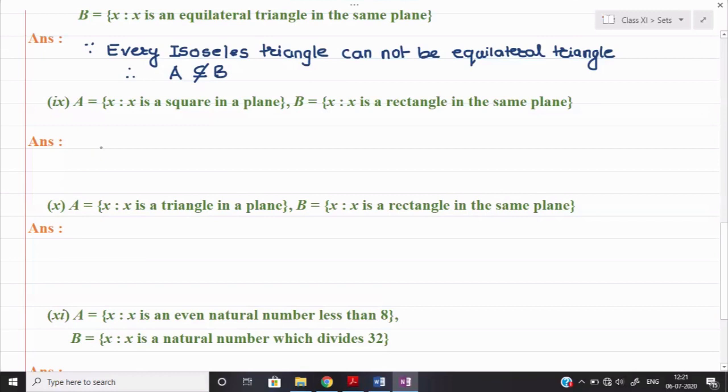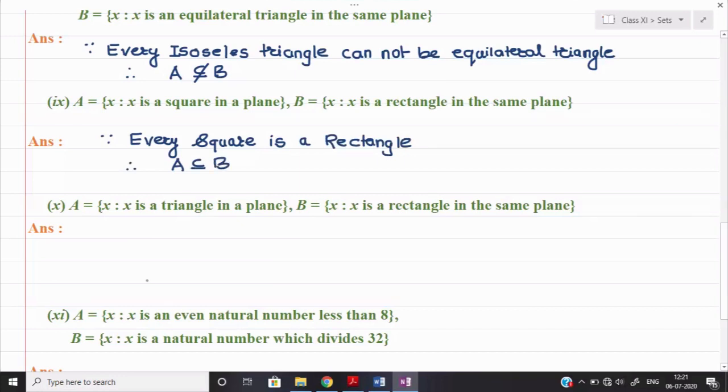So here we can say that since every square is a rectangle, therefore we can say that A would be subset of B, right?